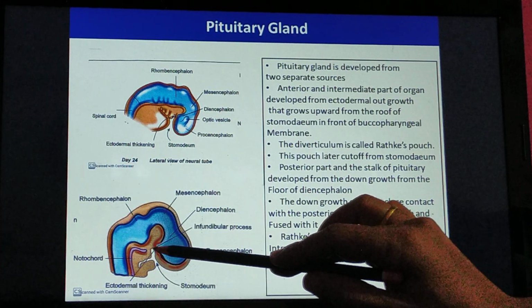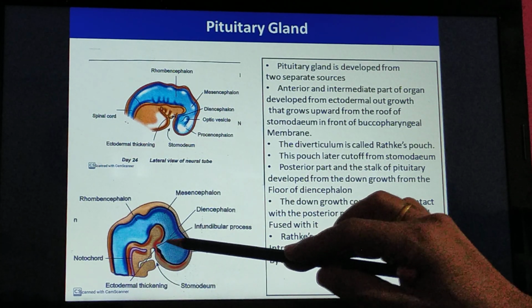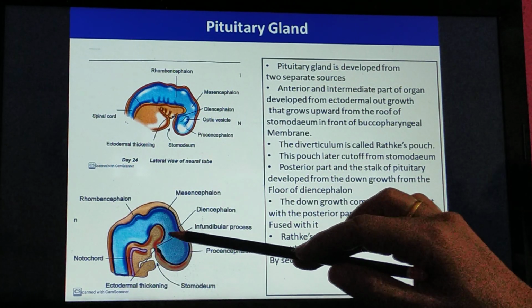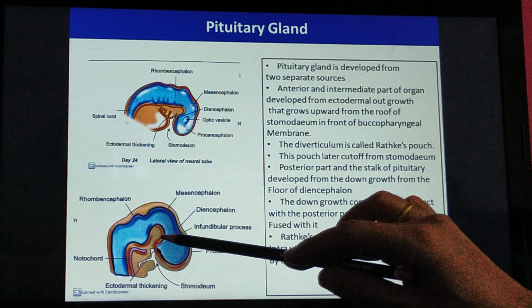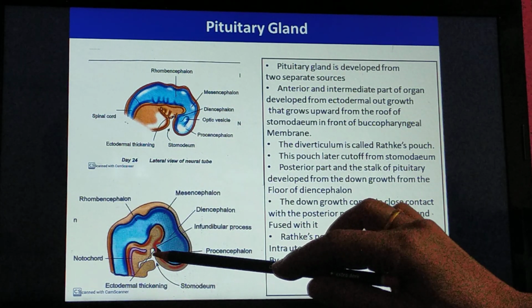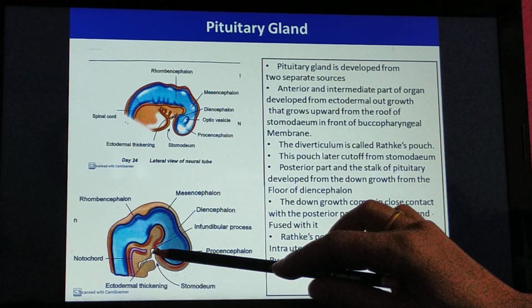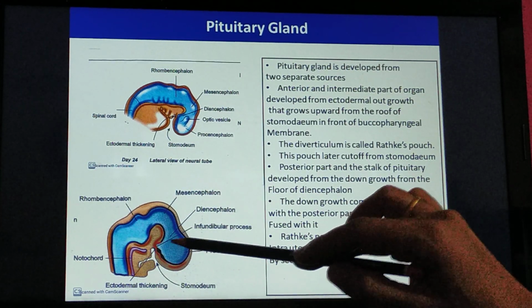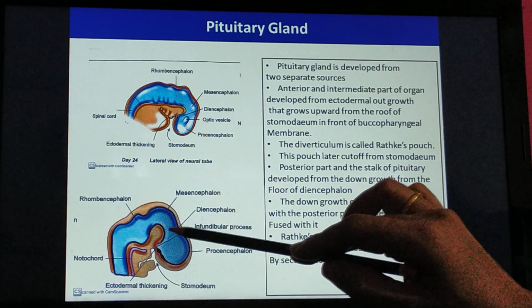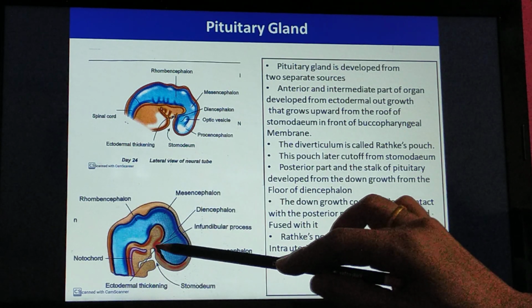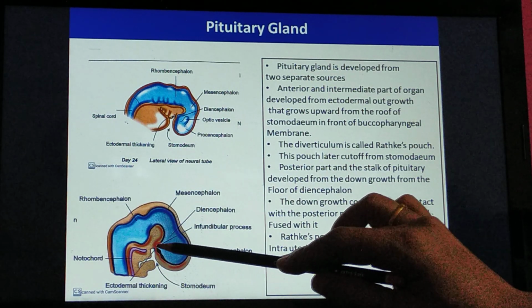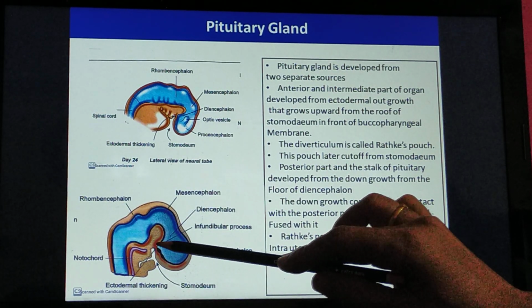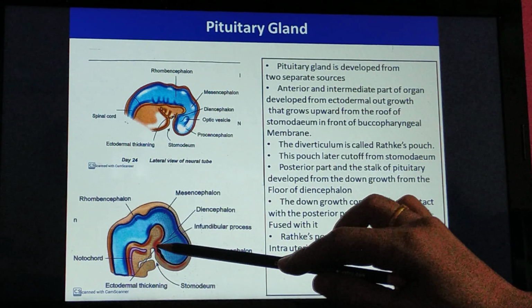Just at the roof of the stomodium there is a small outgrowth or diverticulum growing upward, that is called Rathke's pouch. Meanwhile, from the diencephalon, one red colored evagination you can make out, that is now called the infundibular stalk or infundibular process.